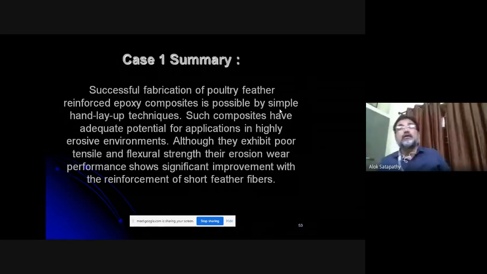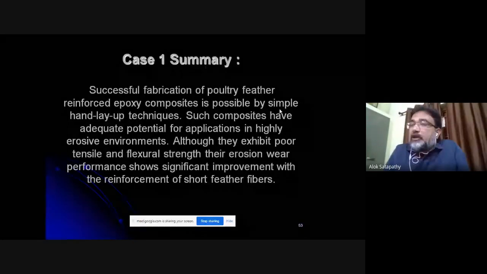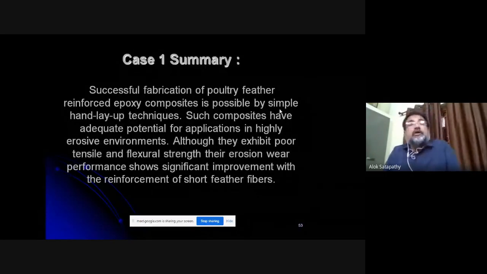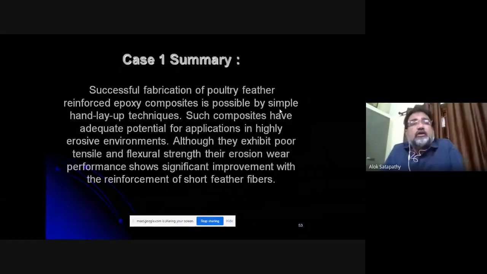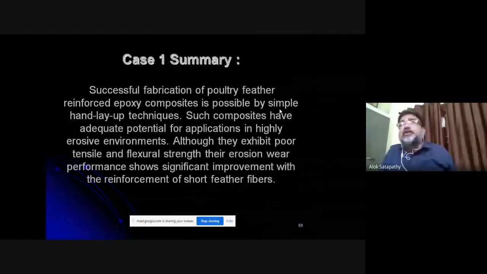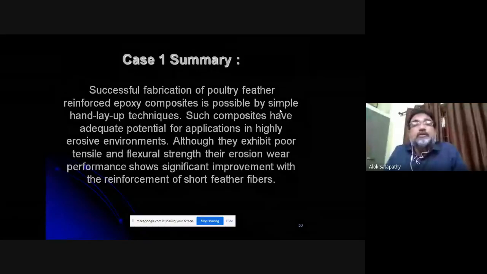So let me summarize this case one where we have made a composite with epoxy and poultry feather. It is a strange material, but gives a very good product. So we concluded that successful fabrication of poultry feather epoxy composite is possible by simple hand layup technique. You don't require any intricate technology for that. Such composites have adequate potential for applications in highly erosive environments.